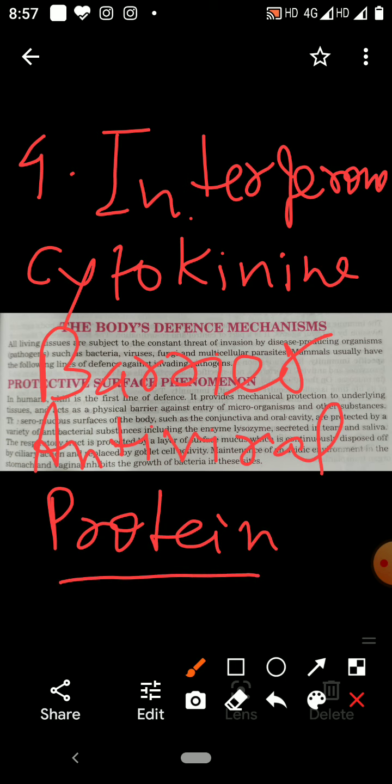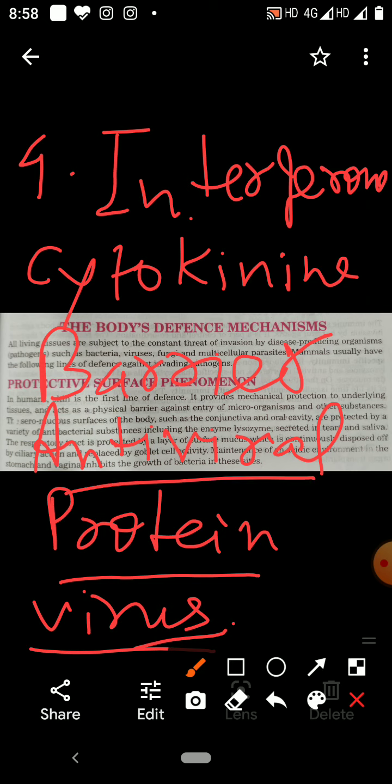It is produced by the cells of our body which are infected by a virus. When the cells which are going to die are producing antiviral protein, that is interferon or cytokine barrier, it will provide protection to the other healthy cells of our body.